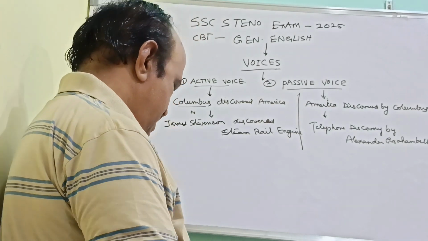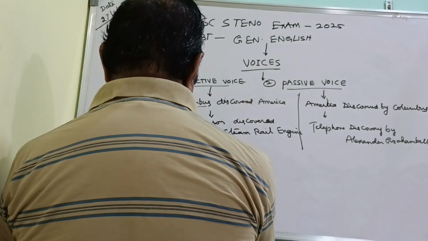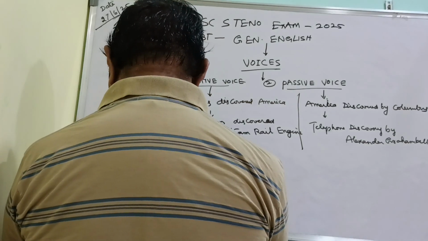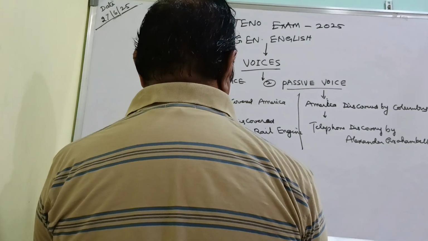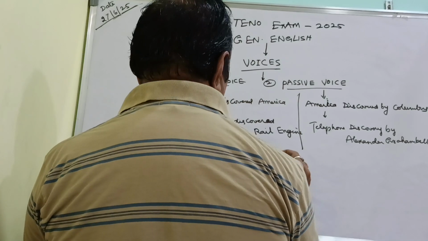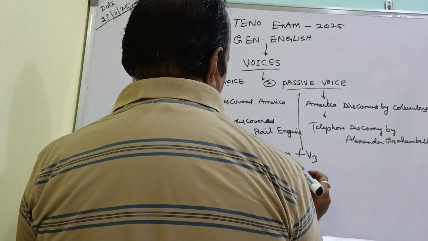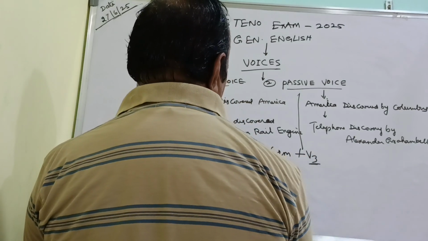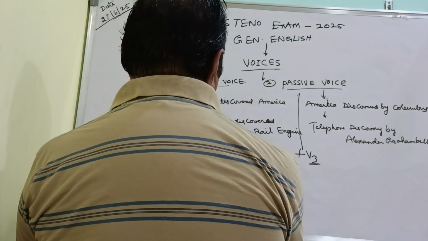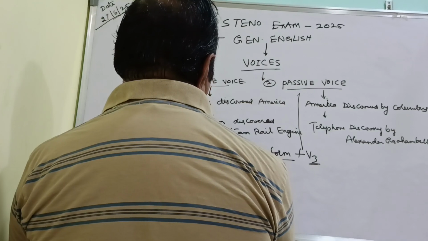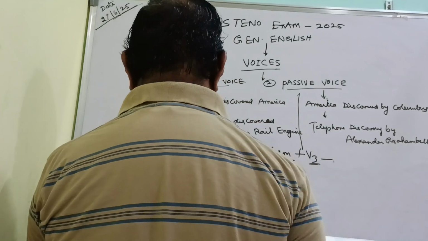Under passive voice, this form is very much necessarily required: the B form plus V3. V3 means the tense format of the verbs here. B form means be, like this. In passive voice, you should definitely have this B form plus V3, right?